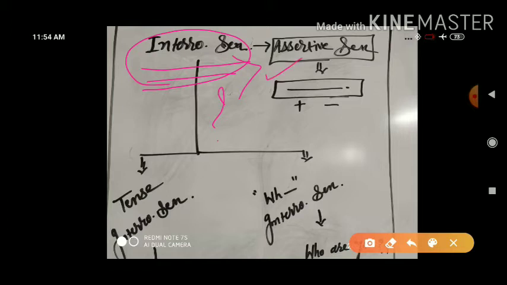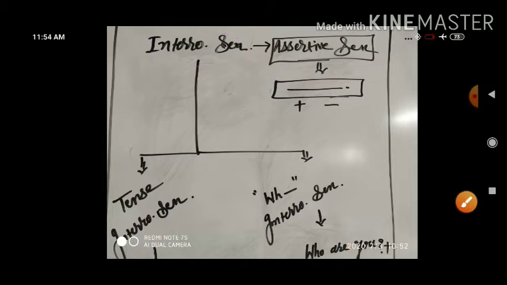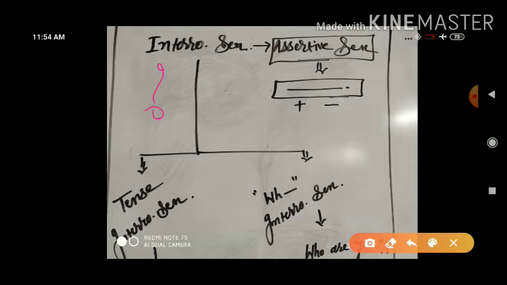You see here, I have not written affirmative sentence. I have written assertive sentence. Keep it in your mind. I have not written affirmative sentence here, I have written assertive sentence. If it is interrogative, there would be an interrogation mark at last. But in assertive sentence, there will be a full stop at last.